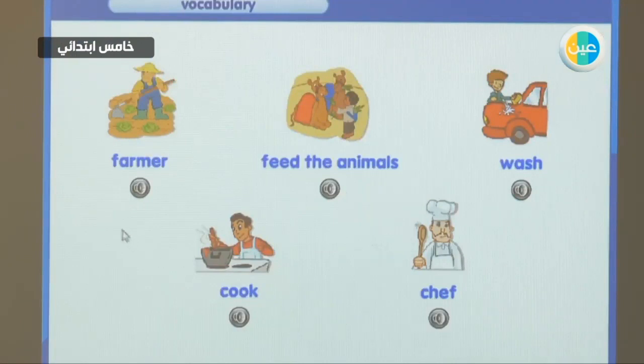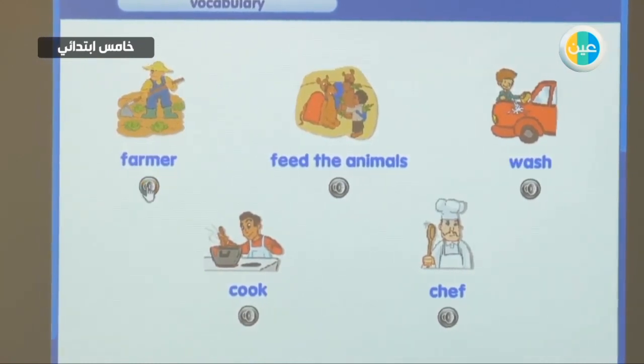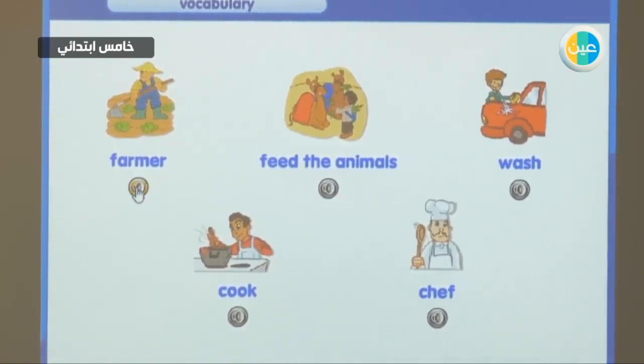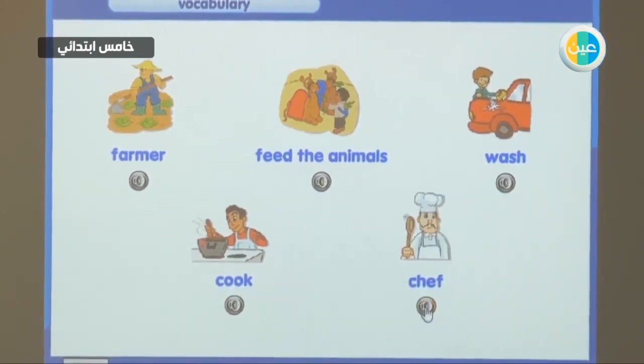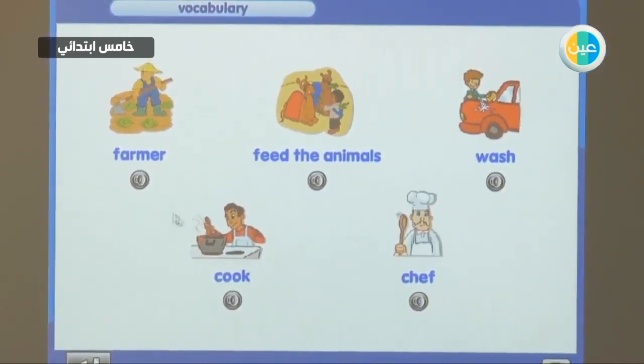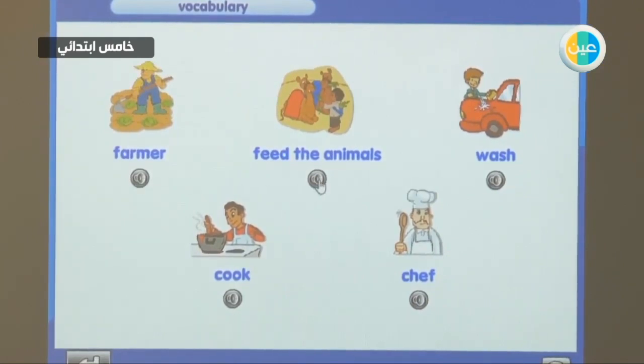Okay. Now, if you can see these pictures, in these pictures we have more jobs. This is a farmer. Farmer. Very good. And this is a chef. Chef. Very good.